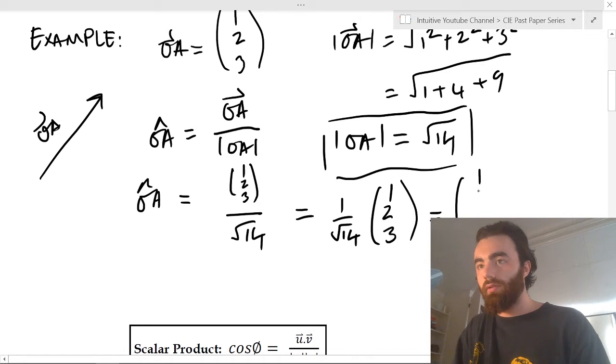And you can write it like this. You can bring it in, if you want.